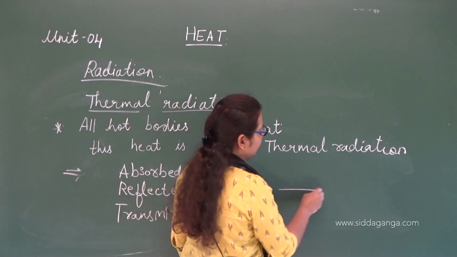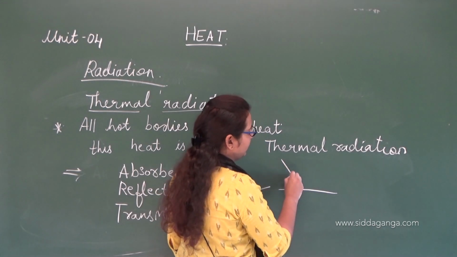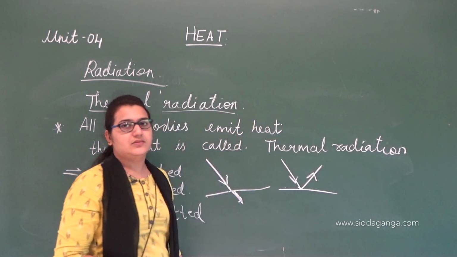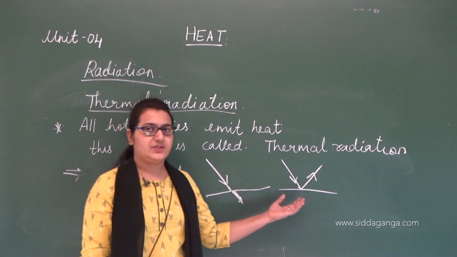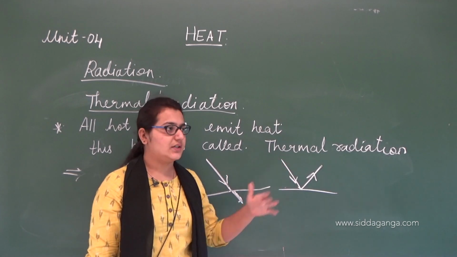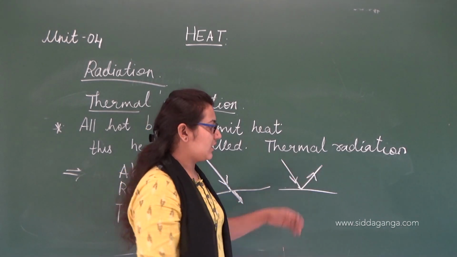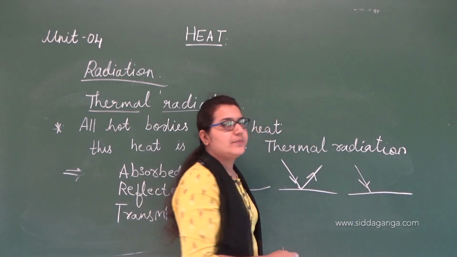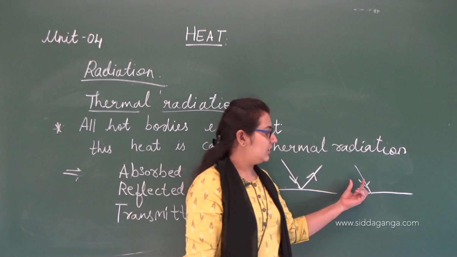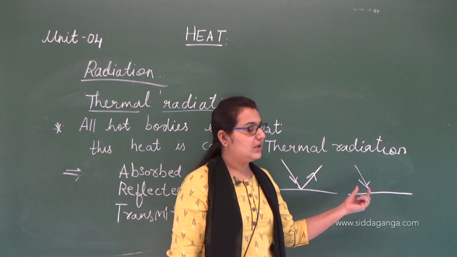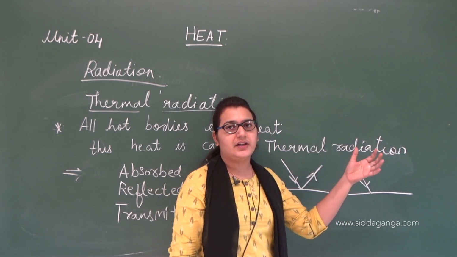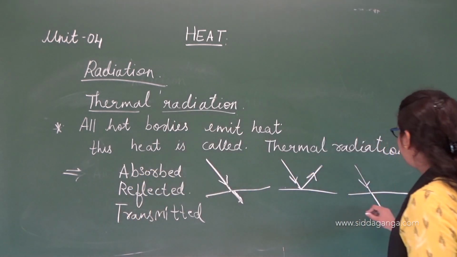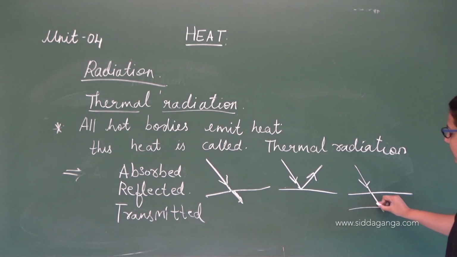This is absorption. And if there is one body that reflects heat, this is reflection. It doesn't absorb the heat, instead it reflects it to the surroundings. And there is also transmission. When heat is emitted from the object and it neither reflects nor absorbs it, what it does is it transmits the heat to another object.